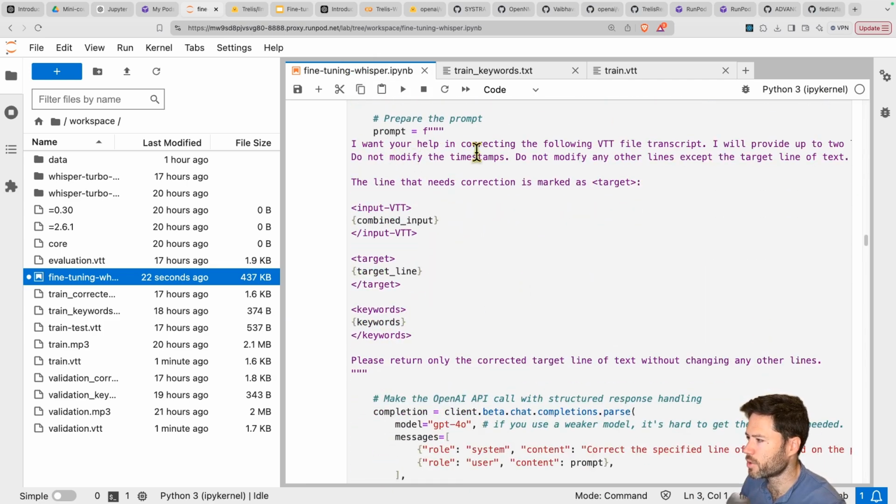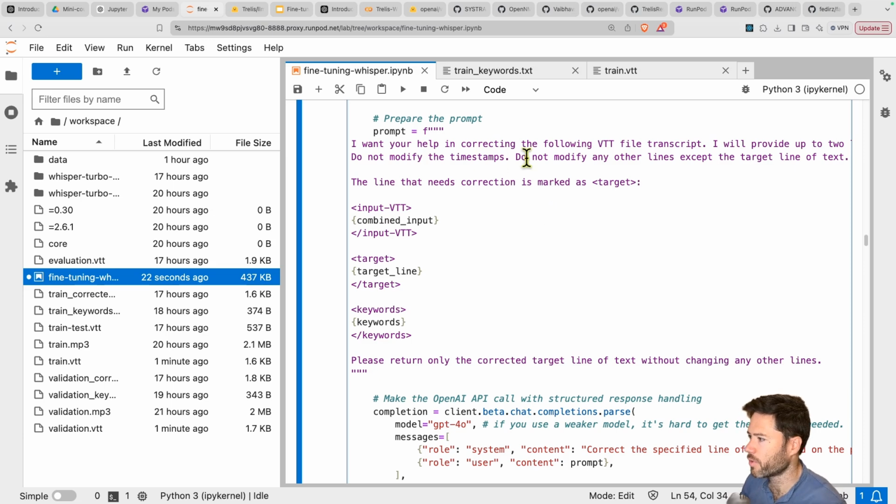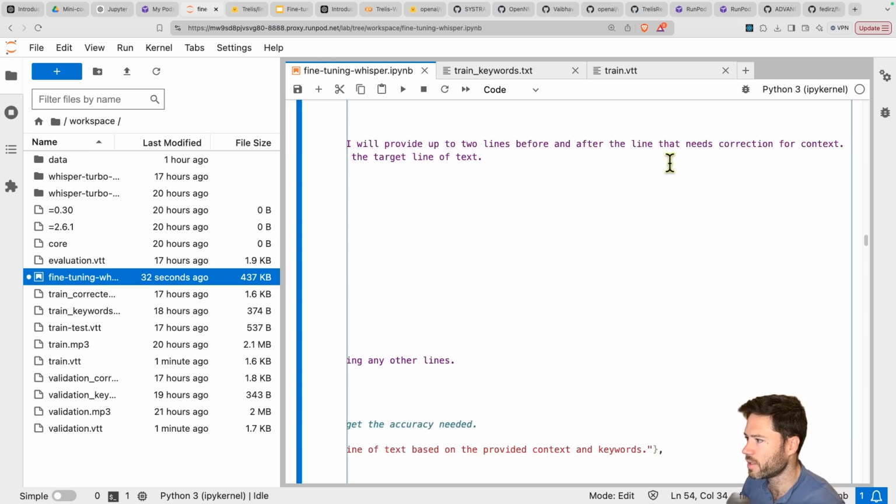So you can see the prompt here. I want your help in correcting the following VTT file. I'll provide up to 2 lines of text before and after the line that needs correction.